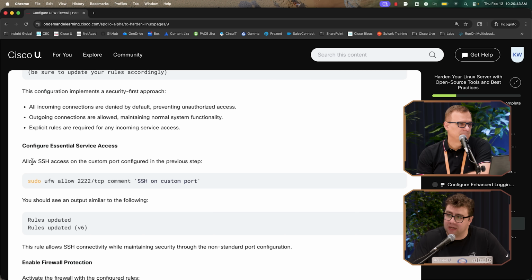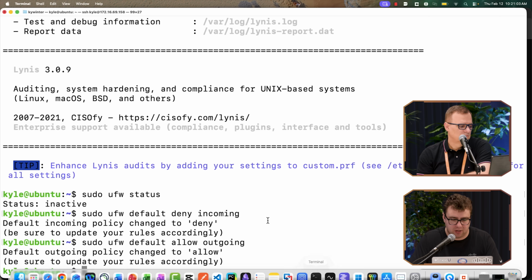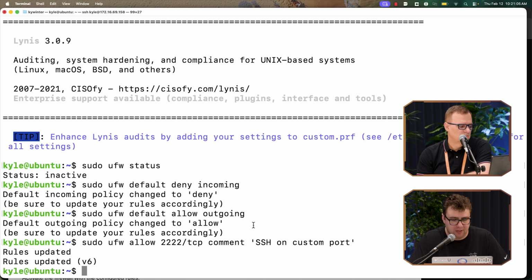Exactly. One of the recommendations is not to use the default SSH port, because typically scanners are looking at that port already on a regular basis. So if you switch your port from 22, which is standard, to in this case 2222, that actually makes the system more secure as well. So let's go ahead and do that. Copy that in there, jump back to our command line and paste that in. And just like that, we have allowed an inbound connection on 2222 for SSH.